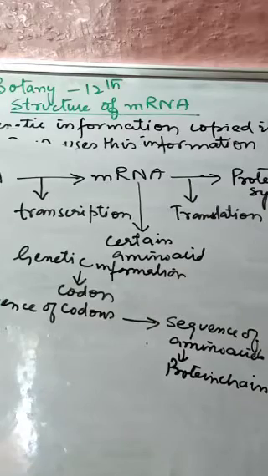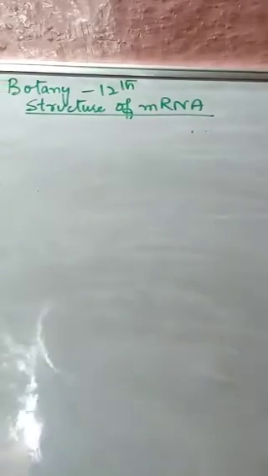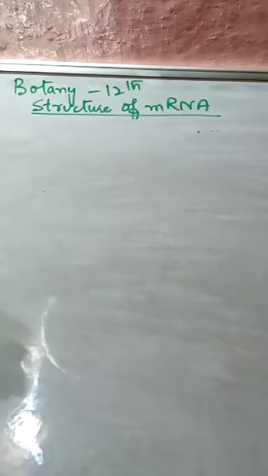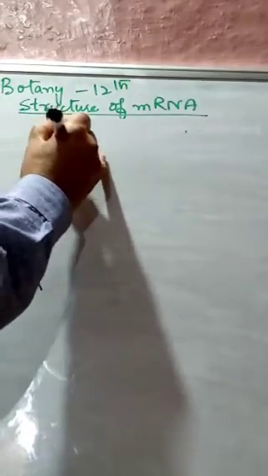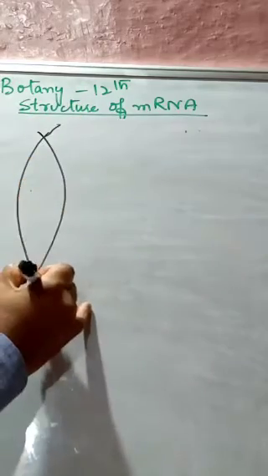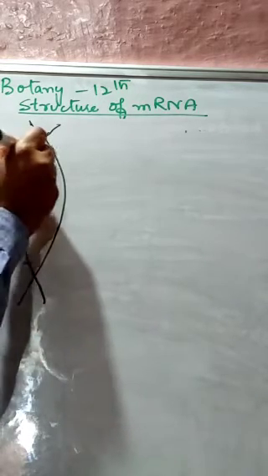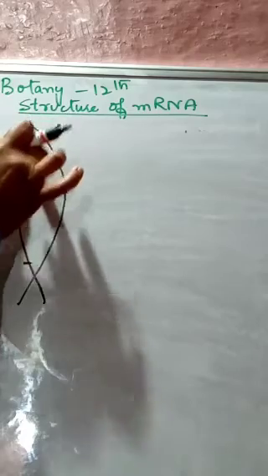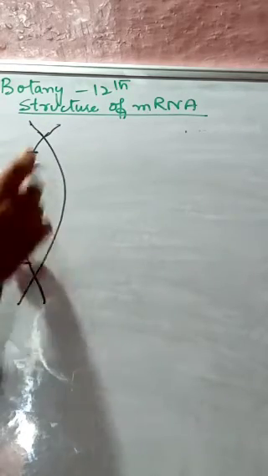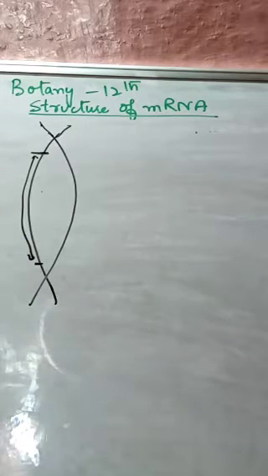Now, if we see the two strands of DNA, this strand of DNA contains the genetic information in the form of codons, and this is called the template strand, or we can say it is called the guide strand.